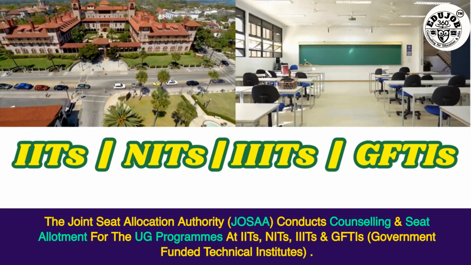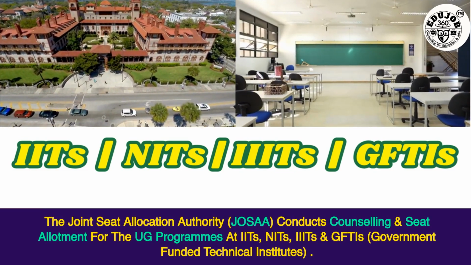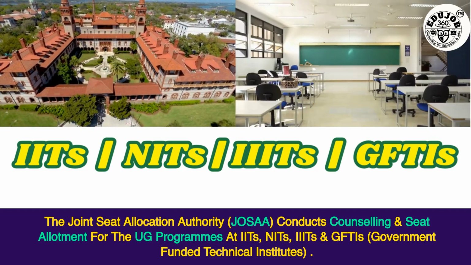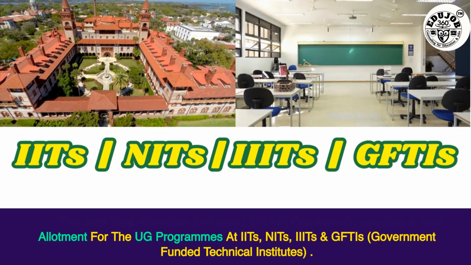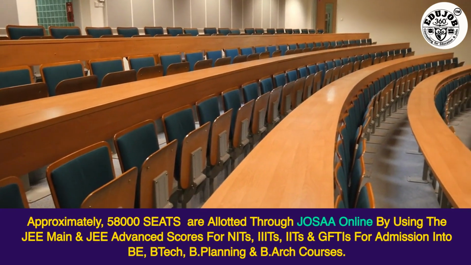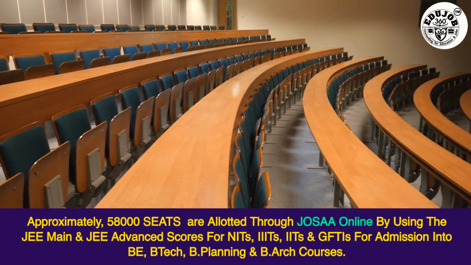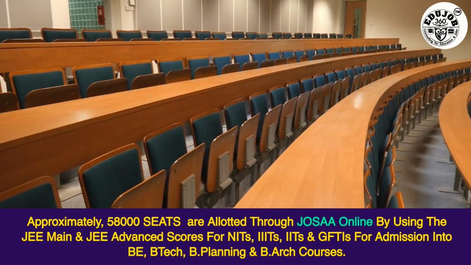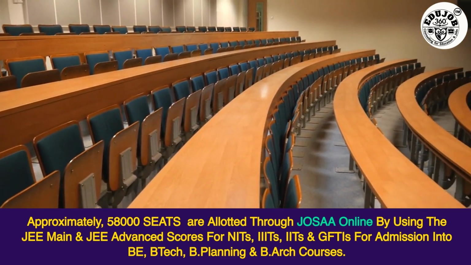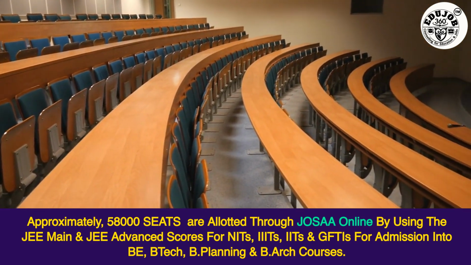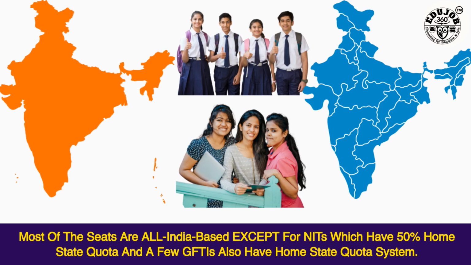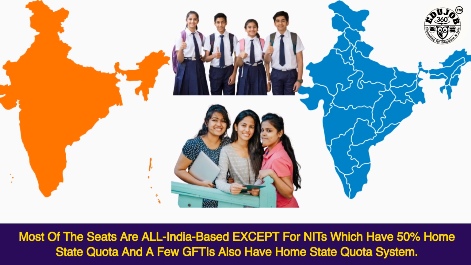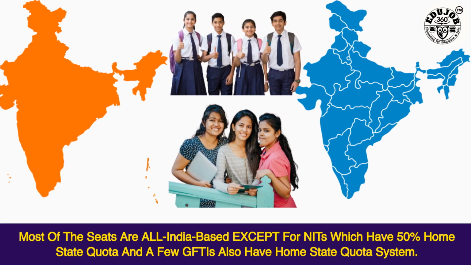The Joint Seat Allocation Authority, JoSAA, conducts counselling and seat allotment for the UG programs at IITs, NITs, IIITs, and GFTIs, government-funded technical institutes. Approximately 58,000 seats are allotted through JoSAA online by using the JEE Main and JEE Advanced scores for admission into BE, BTech, B.Planning, and B.Arch courses. Most of the seats are all India-based, except for NITs, which have a 50% home state quota, and a few GFTIs also have a home state quota system.